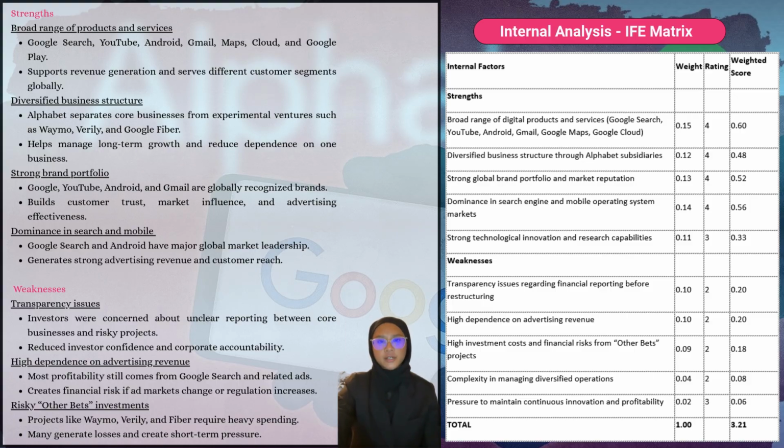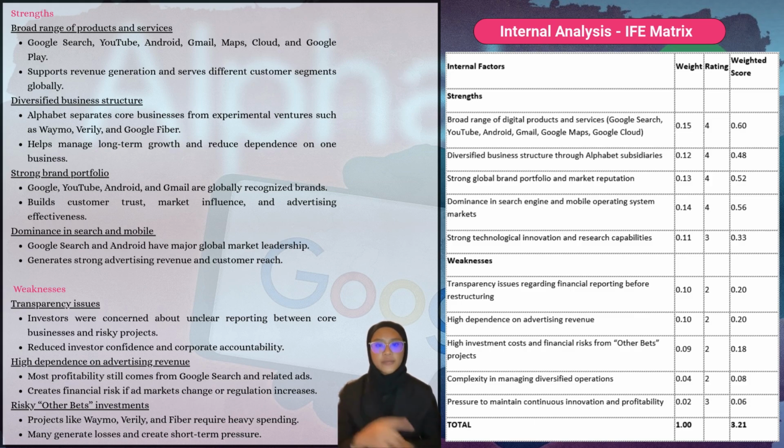Next, we move on to the Internal Factor Evaluation, or IFE matrix, which evaluates the company's internal strengths and weaknesses. Based on our analysis, Alphabet achieved a total weight score of 3.21. Since the score is above the average benchmark, which is 2.5, it indicates that Alphabet has a strong internal strategic position where its strengths outweigh its weaknesses.